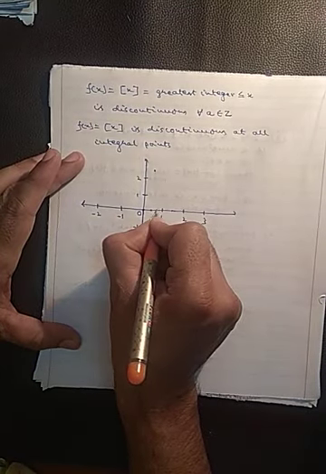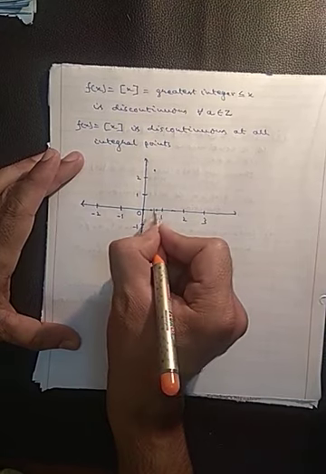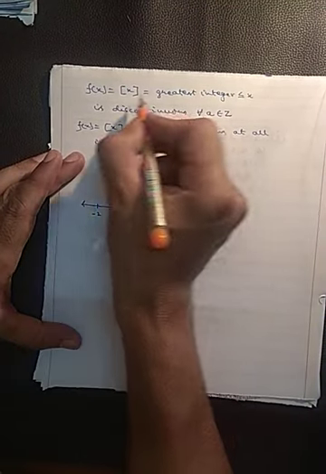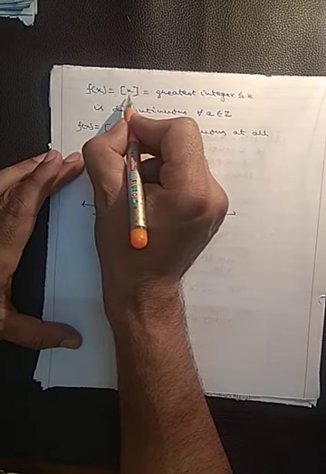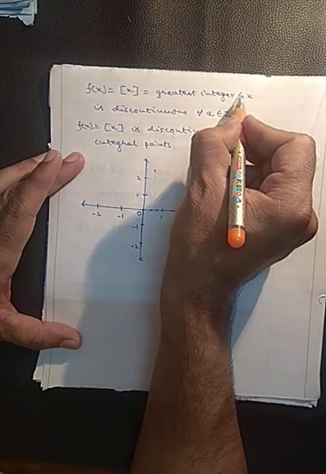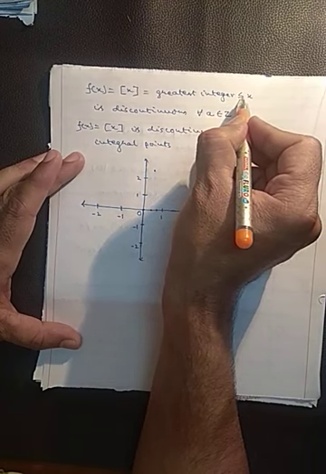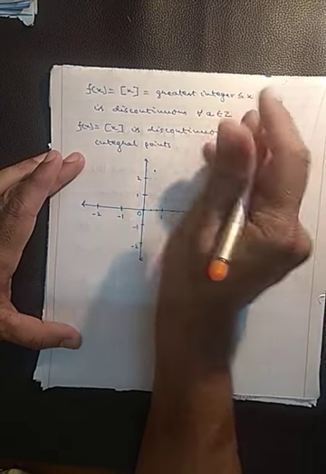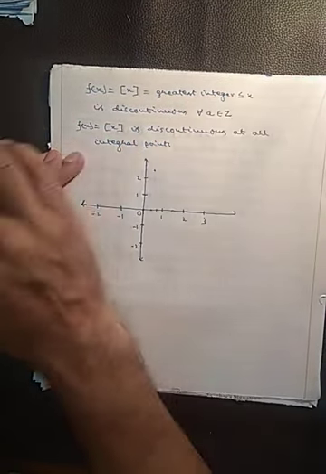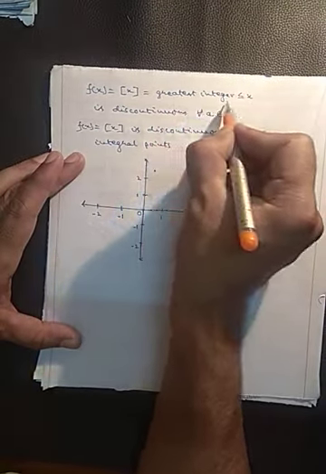If you take 0.9, you again take all the integers which are less than 0.9. What is the greatest integer x? The value of the greatest integer x is the greatest integer less than or equal to x. So you have to find all the integers which are less than or equal to x, and out of those integers which one is the greatest. So that will be the answer.